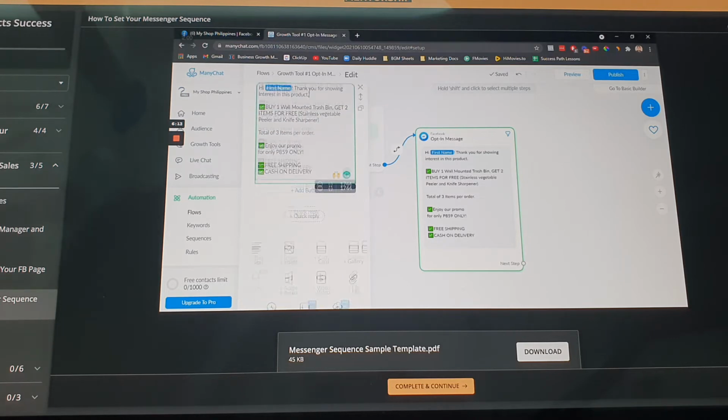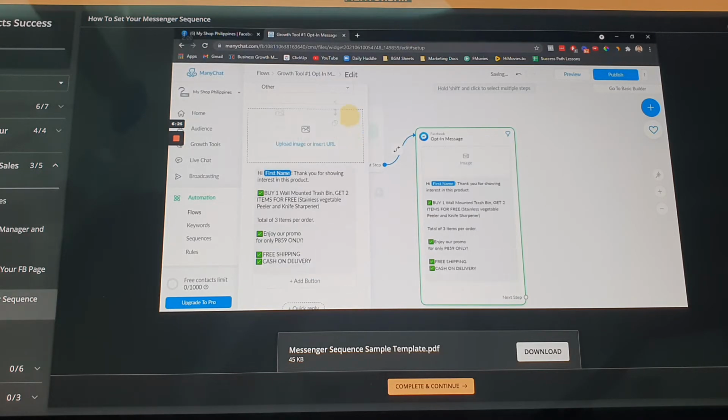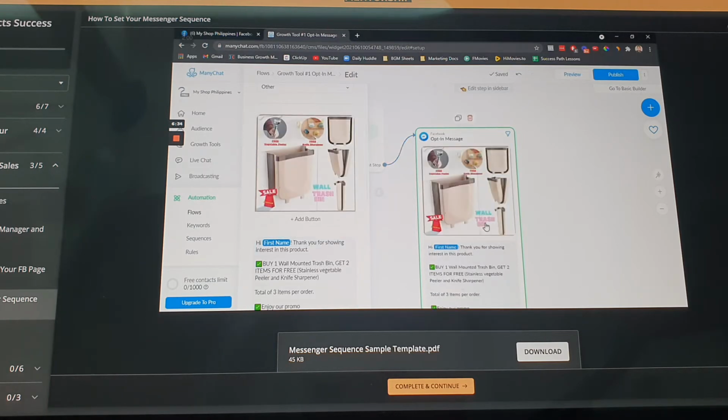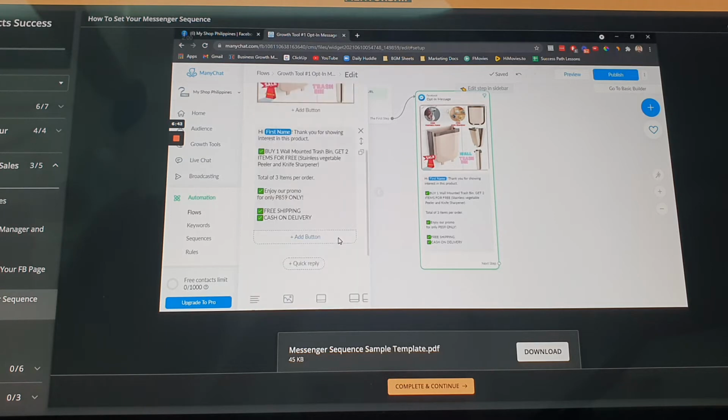Then, yan. And then, pag nabasa na to, either you can add an image. Siguro dito sa taas. So, para ma-remind sila. Okay. To move the image, punta ka lang doon. Then, pili tayo ng image dito. So, ito yung gagamitin natin. Boom. So, I'm gonna discuss this product later once mag-build na tayo ng ad. But with this is your very simple na welcome message that you want them to see.